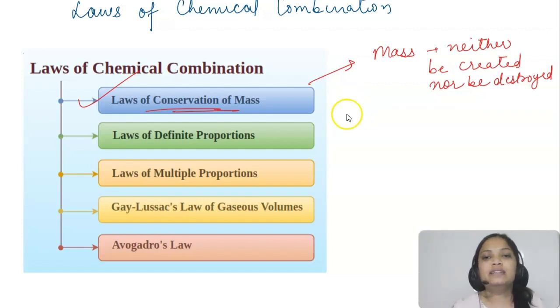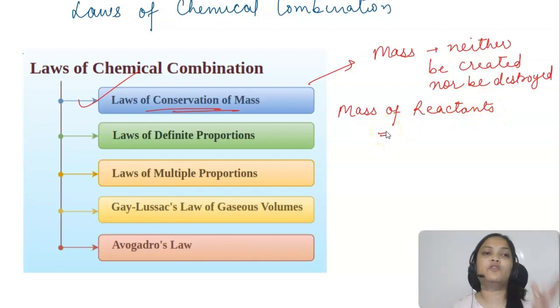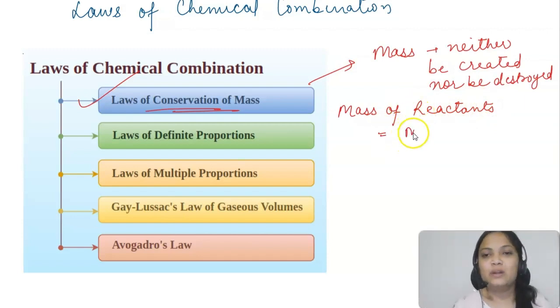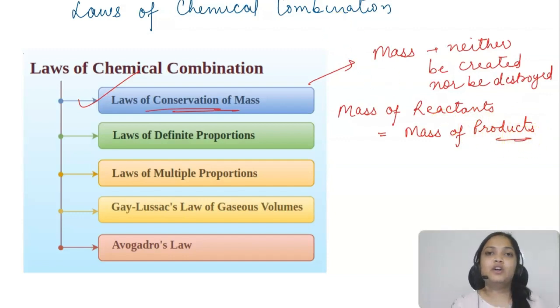So we say that whenever a reaction happens, the total mass of reactants, the reactants that are reacting with each other to form the product, is going to be equal to the total mass of products. This is the thing that we always have to keep in mind when talking about the law of conservation of mass. This is a very basic law, but you know what happens in nuclear reactions, class?